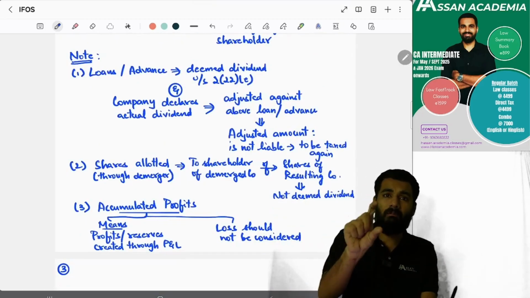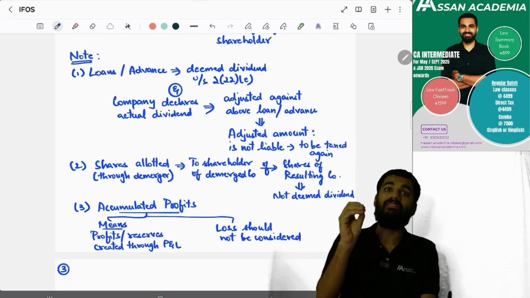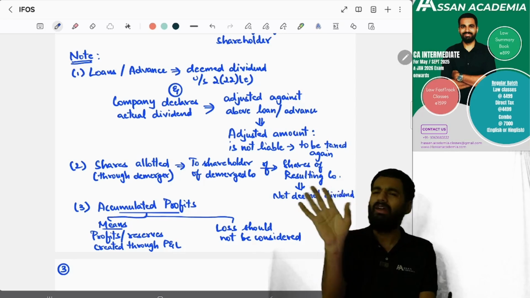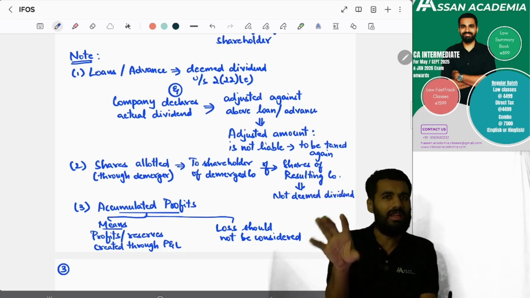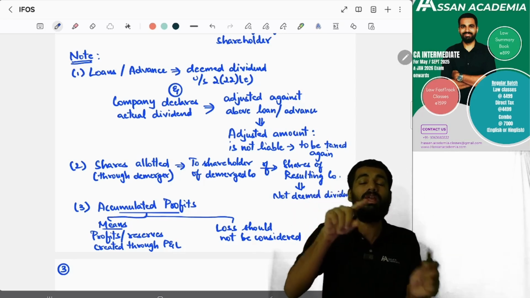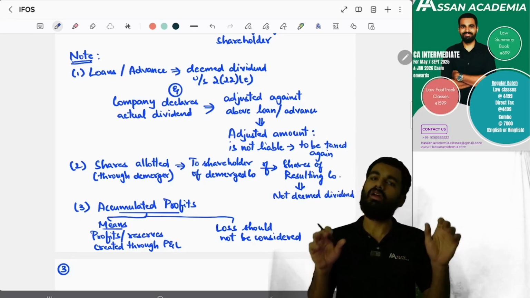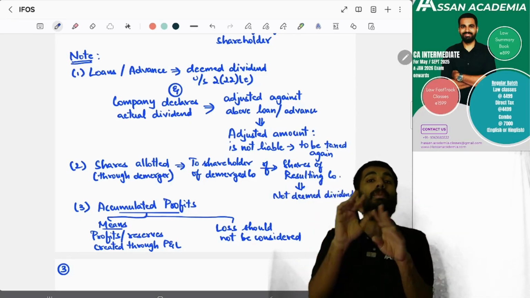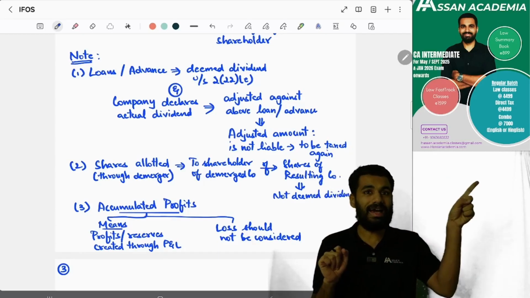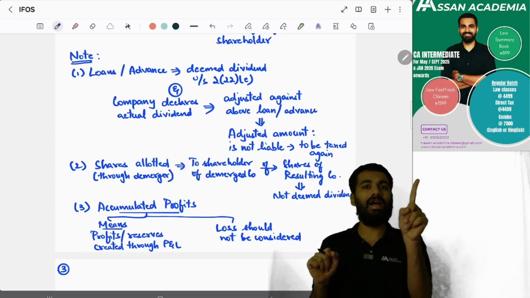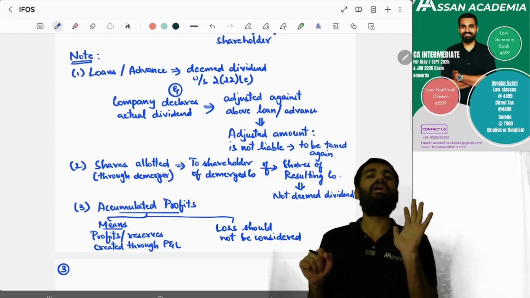And loans or advance we have considered as deemed dividend. Then later on, company, what did they do? They have declared dividend, either final dividend or interim dividend, and now they are adjusting against that loans or advance deemed dividend. In that situation, it will not be taxed again. Already it has been taxed for the loans and advance. Regarding deemed dividend, it will not be generally taxed again.